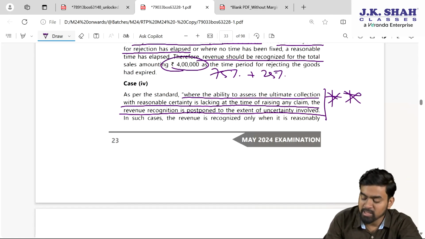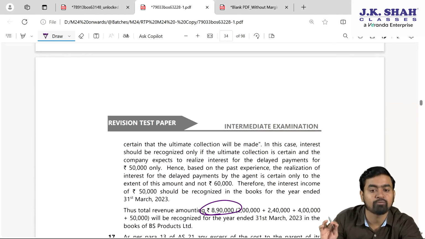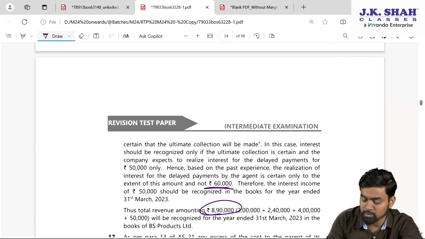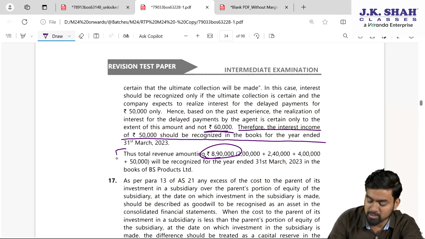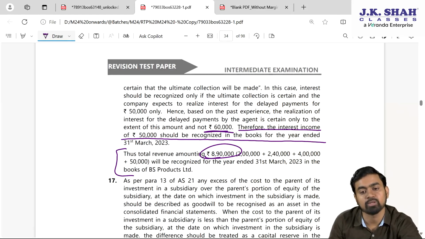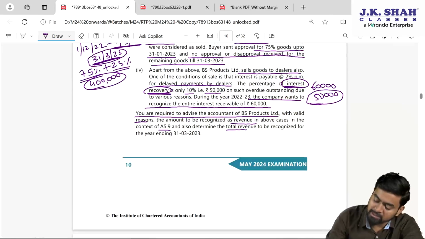Yes, no, yes, my dear students. In the present case, there is surety of only 50,000 rupees and not 60,000 rupees. Hence, my dear students, interest income 50,000 should be recognized in the books. Take all the summation, it will be 8,90,000. Game is over. Yes, no, yes, my dear students. I hope this particular sum is clear in your mind.